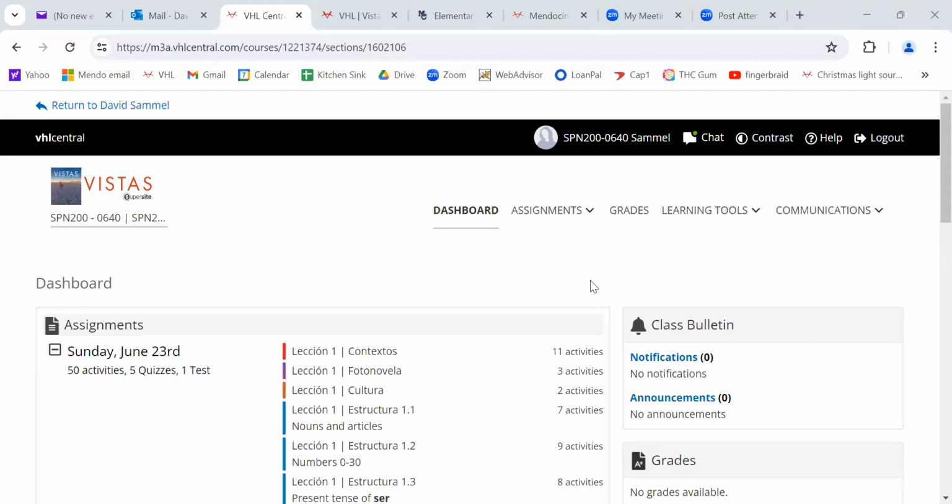Okay, guys. When you get into Vistas, remember I just showed you how to purchase your Vistas access? What you're going to see is basically you're not going to see this screen, unfortunately, and I can't show it to you because this program recognizes me, so it never takes me to the beginning page. But what you're going to see is this right here. Now, this is a picture of your textbook, and I know you can hardly see it, but it's a picture of a man standing on a huge salt flat down in Bolivia.